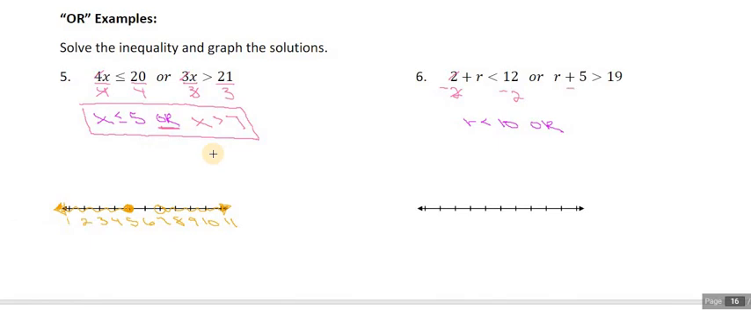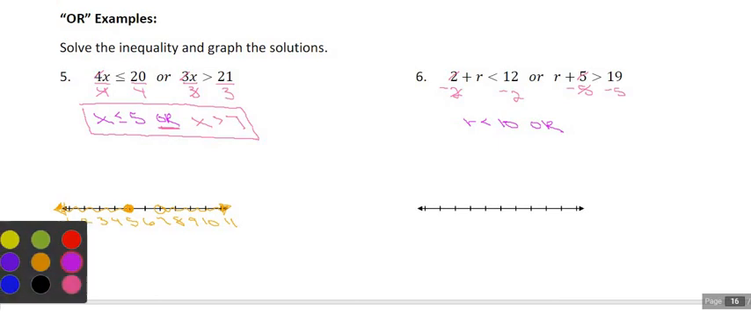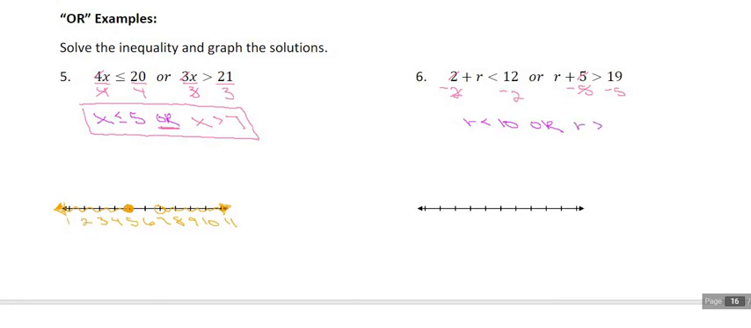Solving the second one, subtract 5 from both sides. And we've got r is greater than 14. So r is less than 10 or r is greater than 14 satisfies this particular compound inequality. So our target numbers are going to be 10 and 14 on our number line. So let's start at 8, 9, 10, 11, 12, 13.